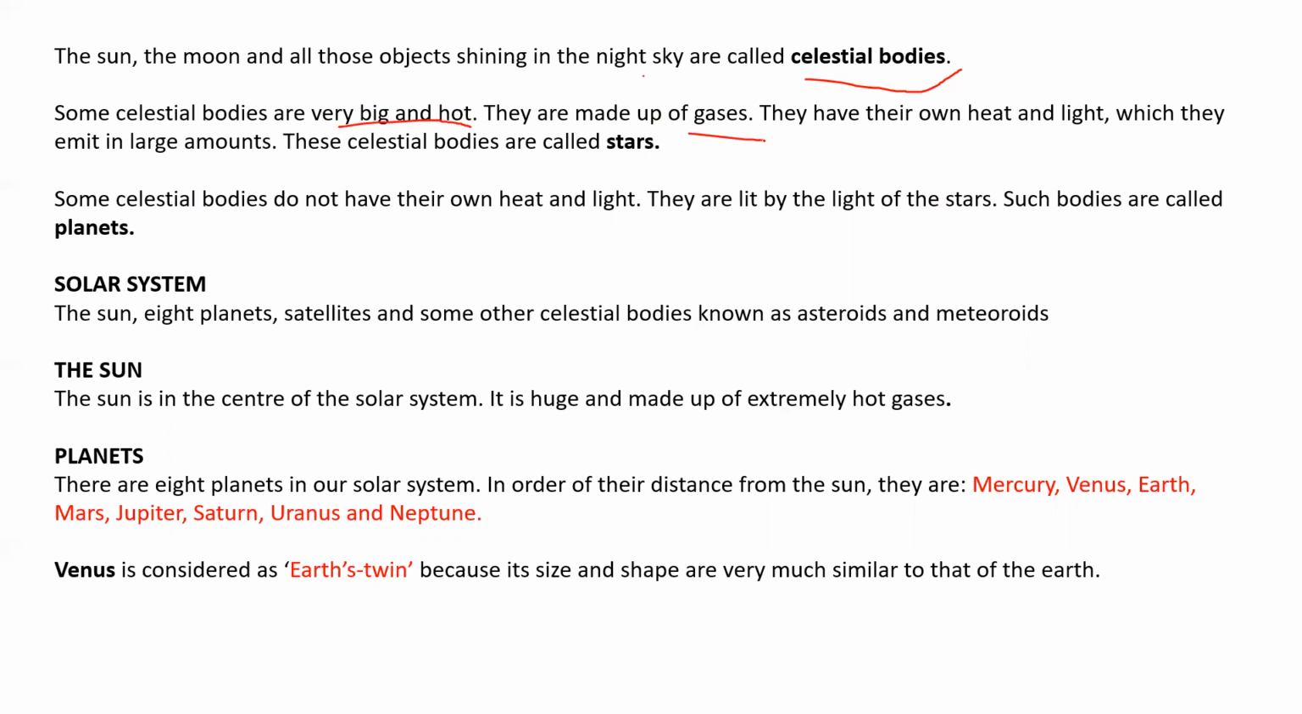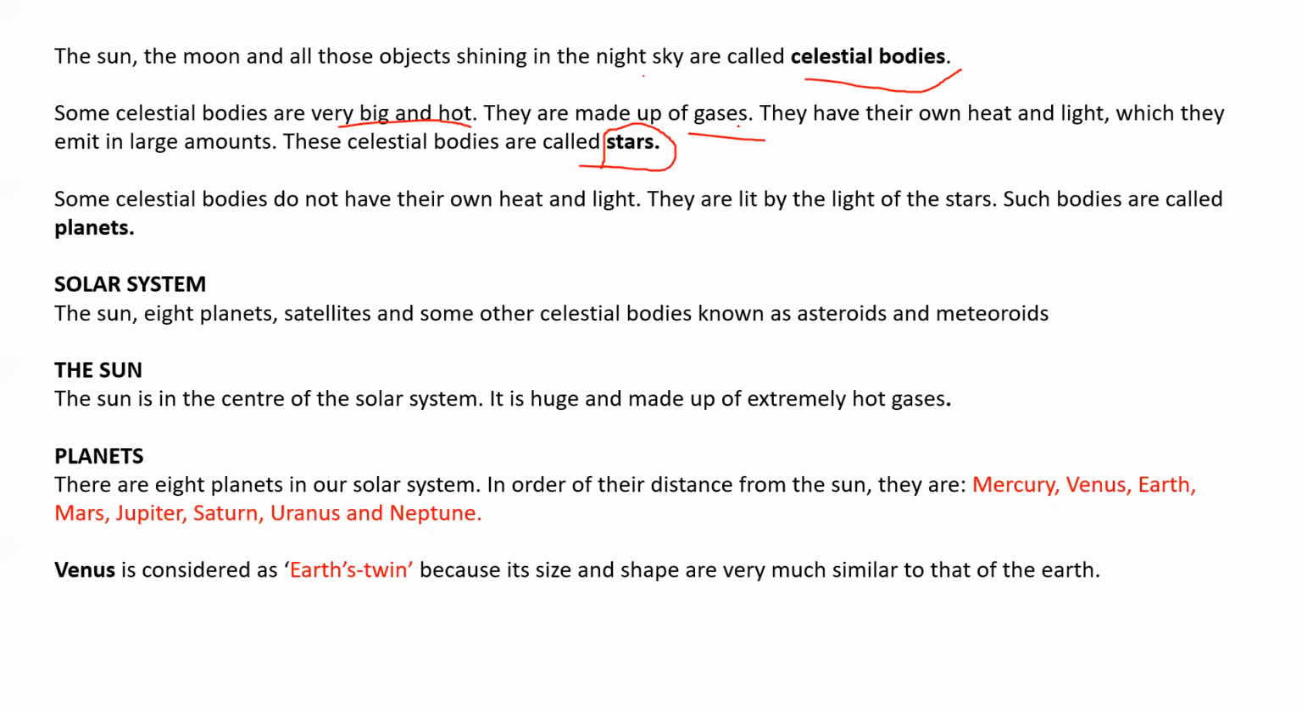They are made up of gases. They have their own heat and light, which they emit in large amounts. These celestial bodies are called stars. So here we read what stars are. Some stars are very big and hot. They are made up of gases.